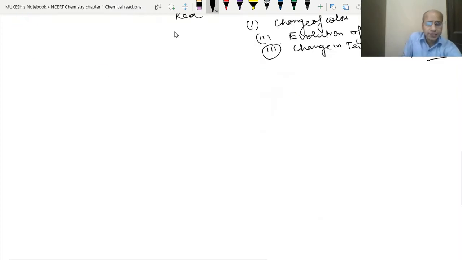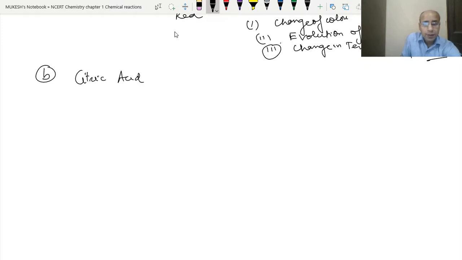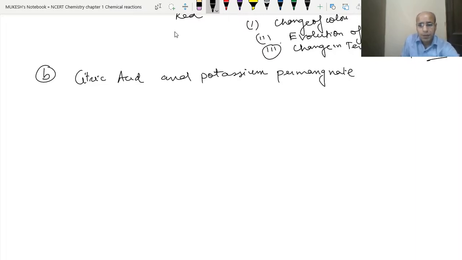Now go for the second example. Okay. Now what happens basically when citric acid and potassium permanganate, okay, see, reaction between citric acid and potassium permanganate. Okay, see, the potassium permanganate, it has the purple color basically.